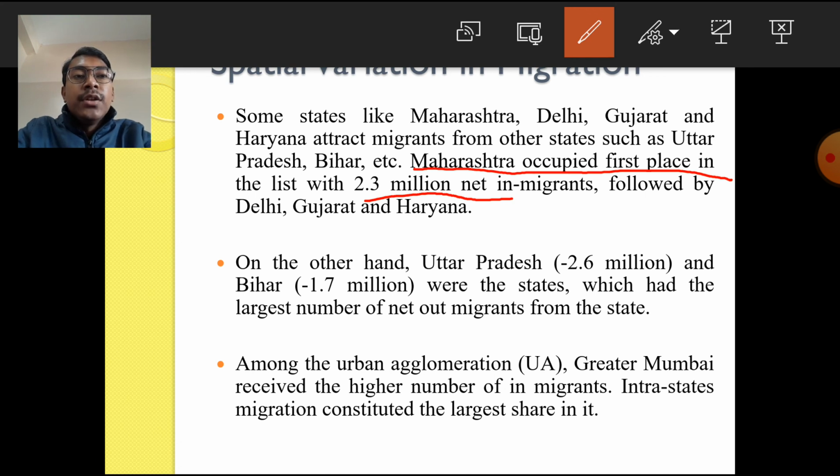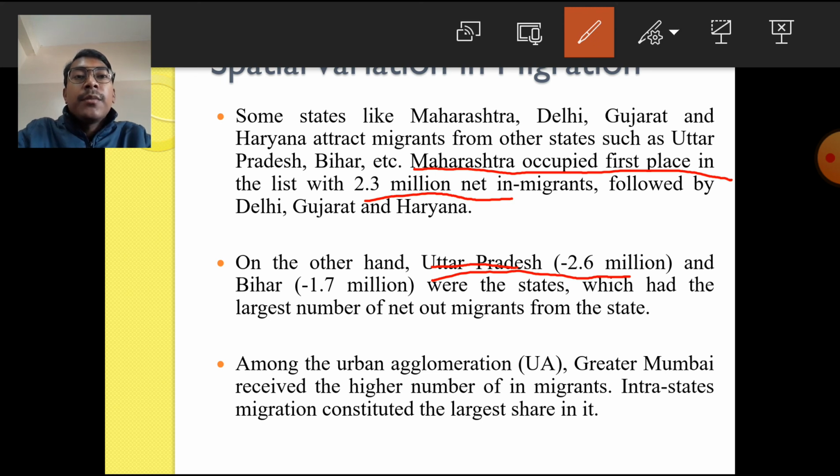Uttar Pradesh is the state from where around 2.6 million people have migrated to other states, and from Bihar around 1.7 million people have migrated to other states. So Maharashtra receives the largest number of in-migrants, and Uttar Pradesh has the largest number of out-migrants. This is the state-wise data.